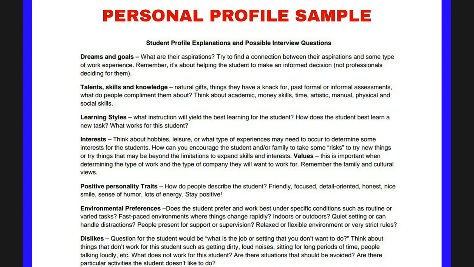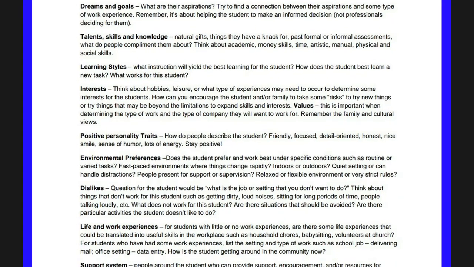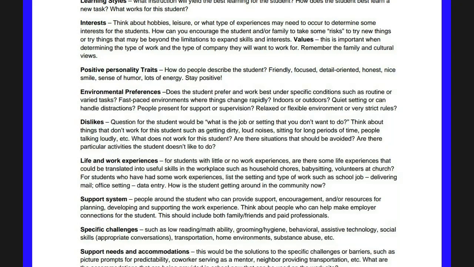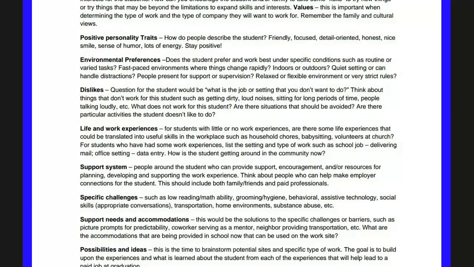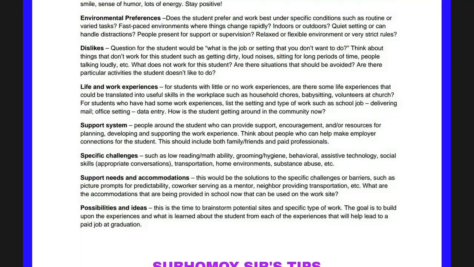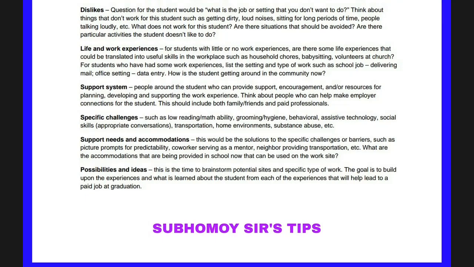So you have interests after learning styles, then positive personality traits, then environmental preferences, then dislikes, then life and work experiences, then support system, then specific challenges and support needs, and accommodations and possibilities and ideas.